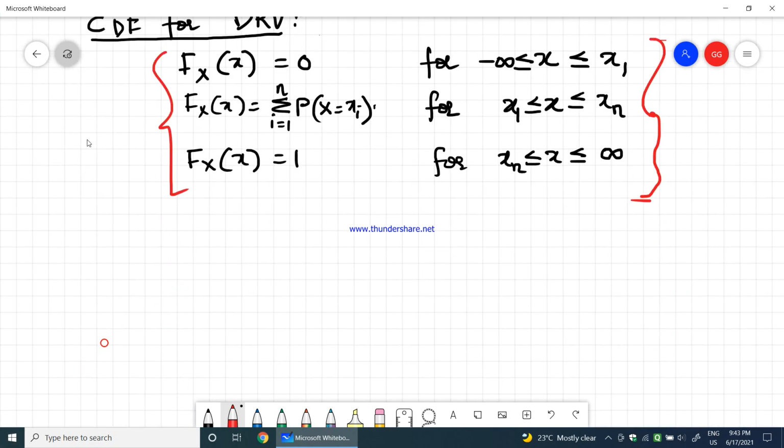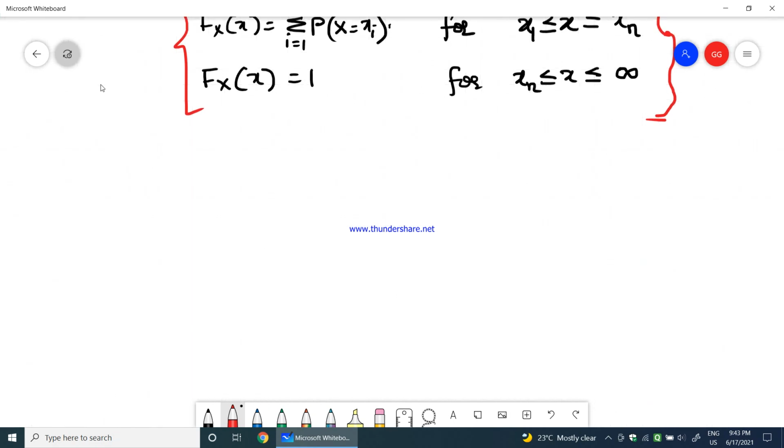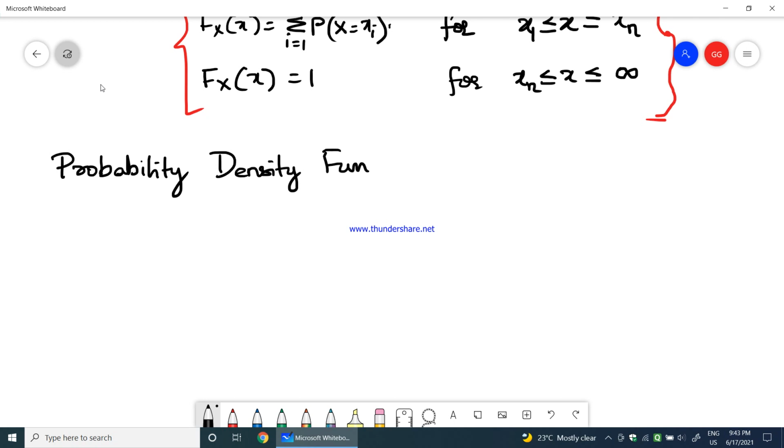Now let us go with finding what the probability density function is. Let us look into the term probability density function, in short we'll say PDF. So what is the probability density function? Very simple.